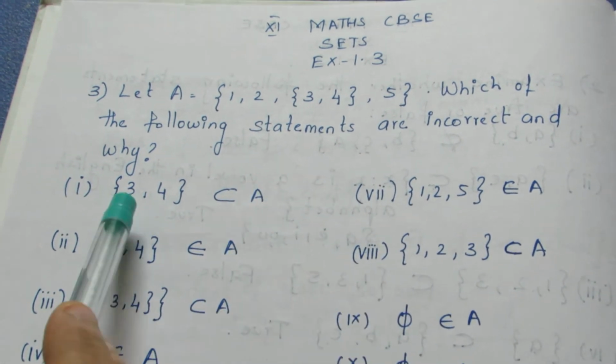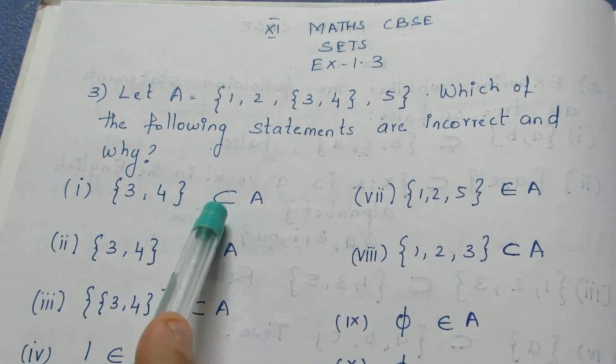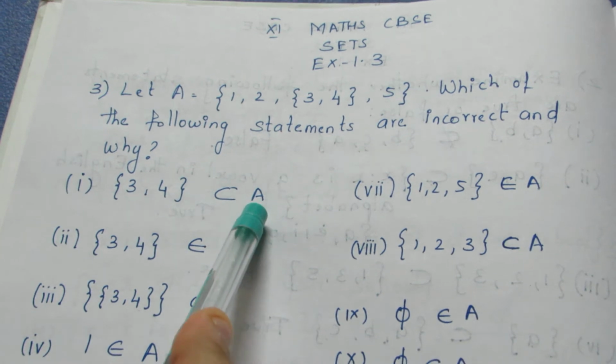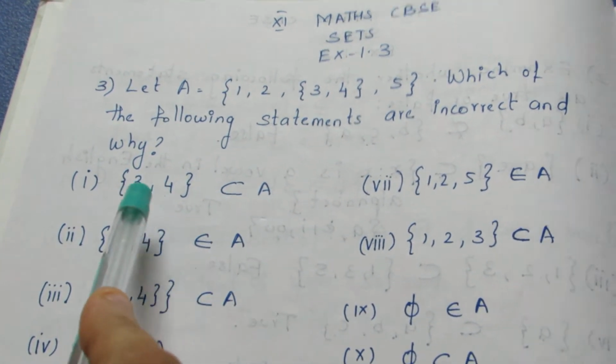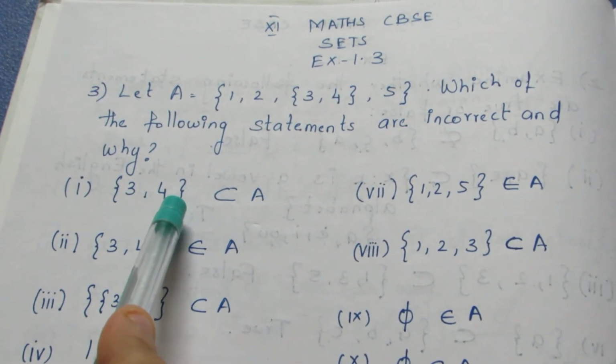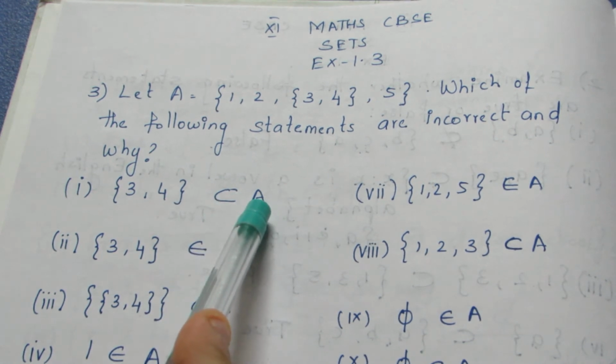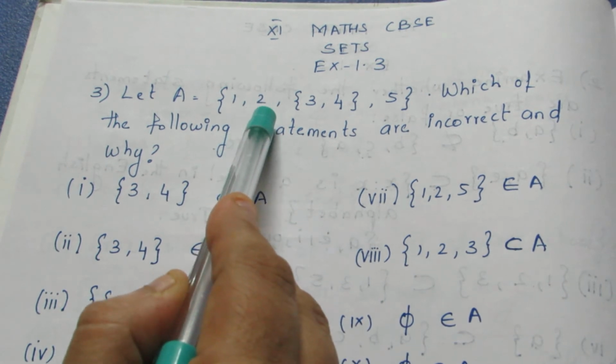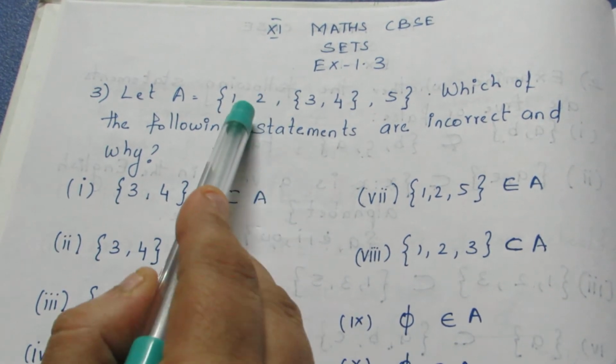In the first one, they have given {3, 4} is a subset of A. If {3, 4} is a set, is it a subset of A? No, it is not a subset of A, because if they have given 2 to be a subset, then they will give 2 in a flower bracket.